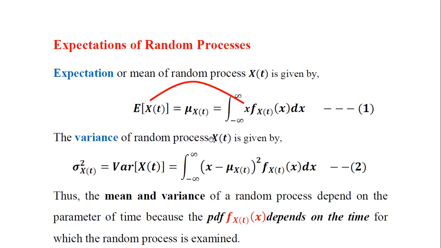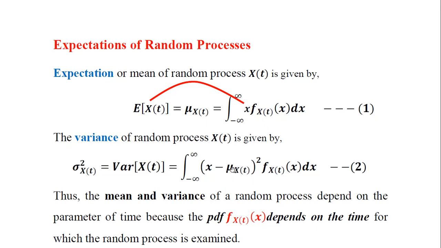The variance of the random process X is given by σ²x(t) is equal to variance of X(t) is equal to the square of the mean subtracted observation x multiplied by the product of the PDF of the random process X, which will yield the variance of the random process. So in this equation 1 and 2, the concept which we are studying here, X represents random process instead of the random variables which we have studied till this point of time. So we need to be very careful about this particular point here.